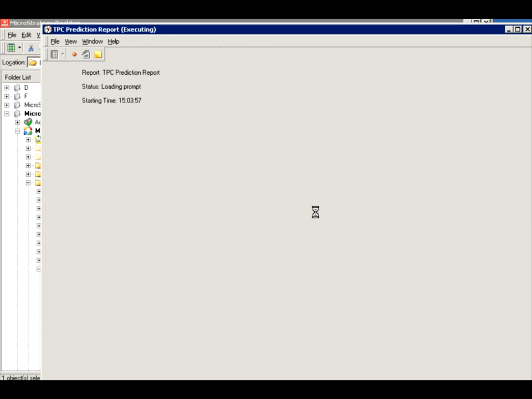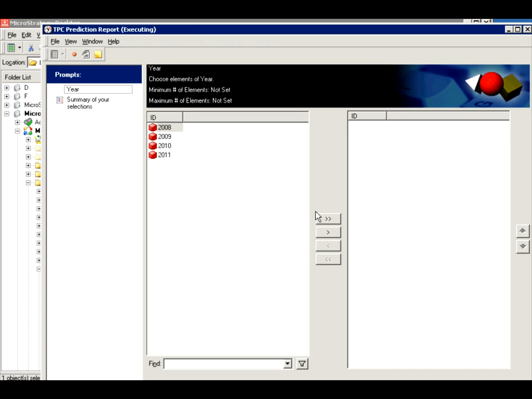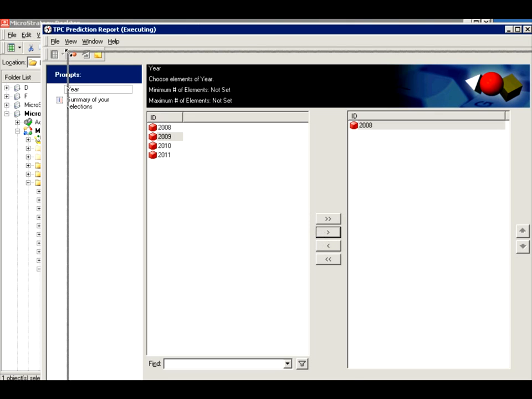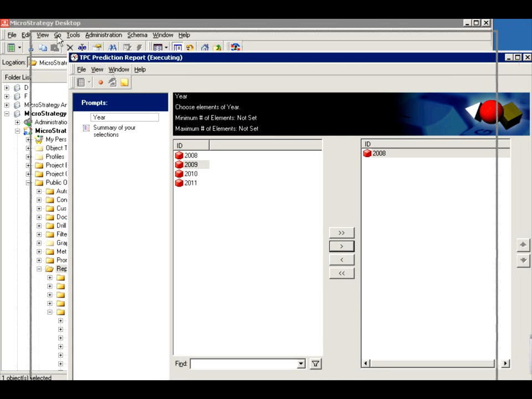Run the report. If you don't have data, you can't do a prediction. Remember, predictive analytics is based on your historical data. So let's run this for 2008, and then what we could do is use the result of our prediction to compare it to the results in 2009. Remember, this is demo data, so our predictions might be off, but it's just a good exercise at least.